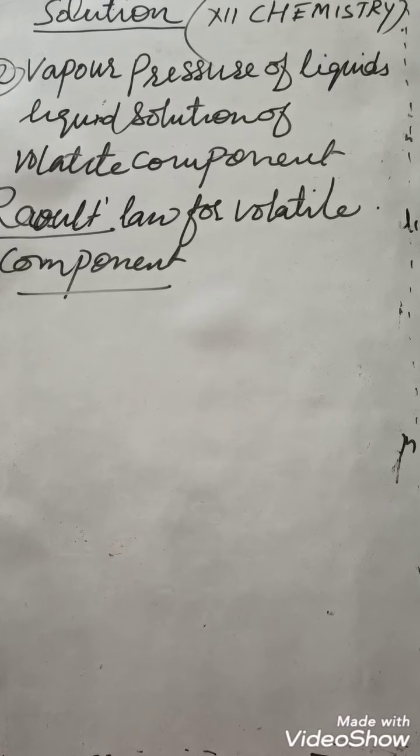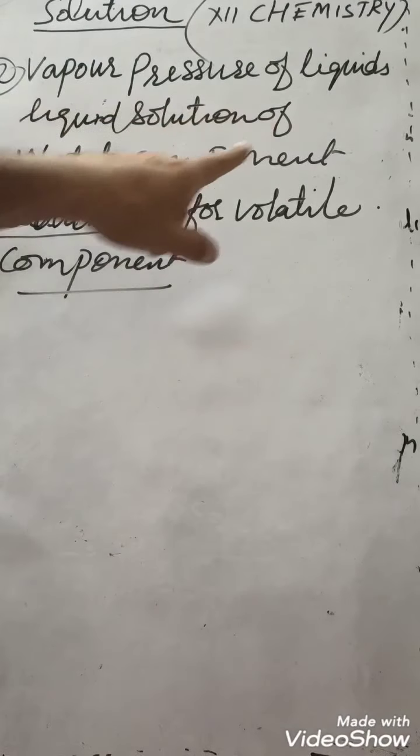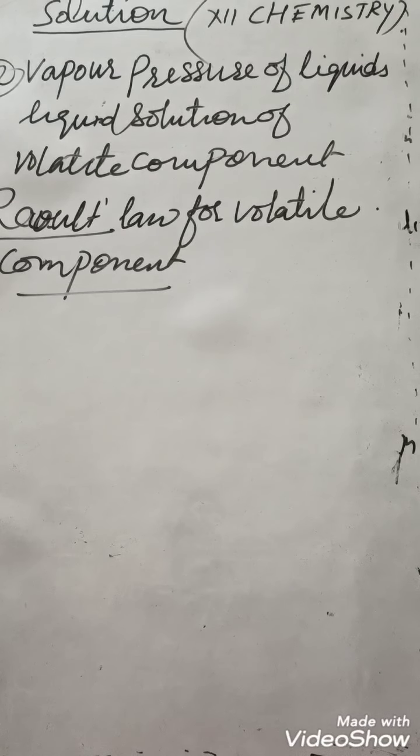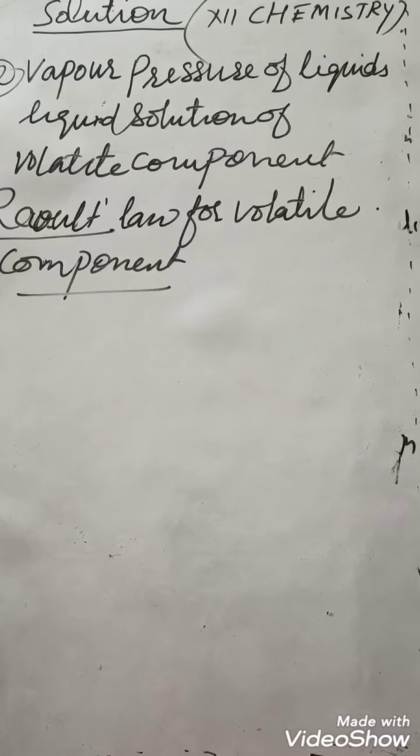Now related to this topic, vapor pressure, let us discuss a very important concept, that is Raoult's law. So vapor pressure of a liquid solution of volatile components. What is a volatile component? A liquid which can be converted into vapor is known as a volatile liquid, like water.